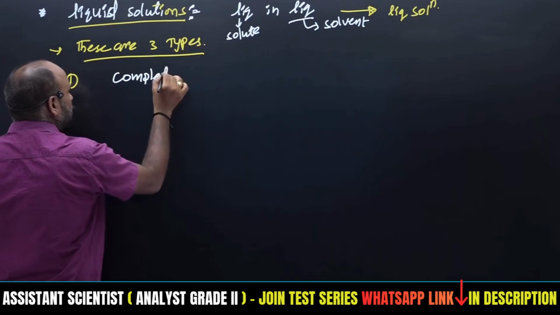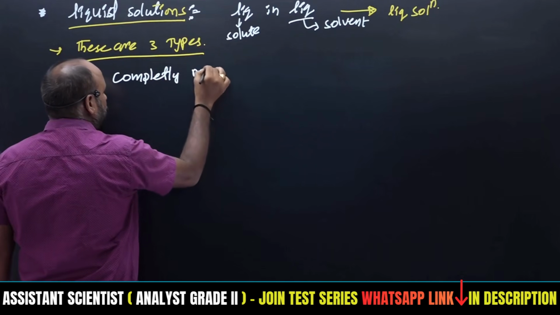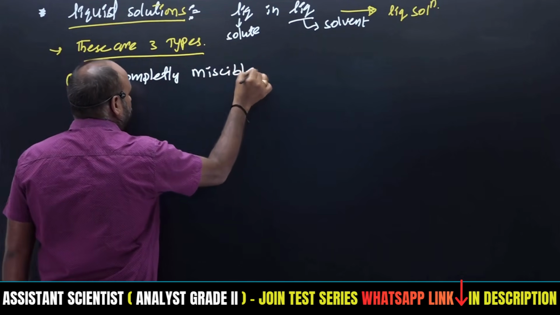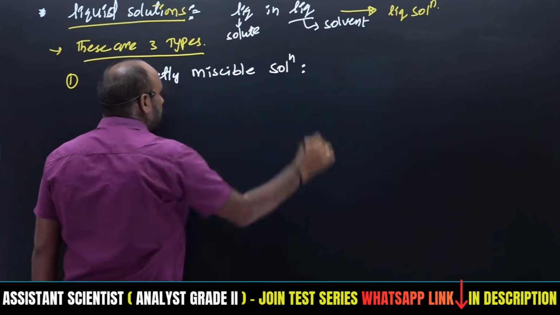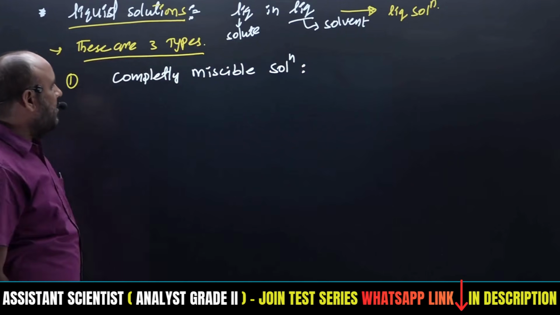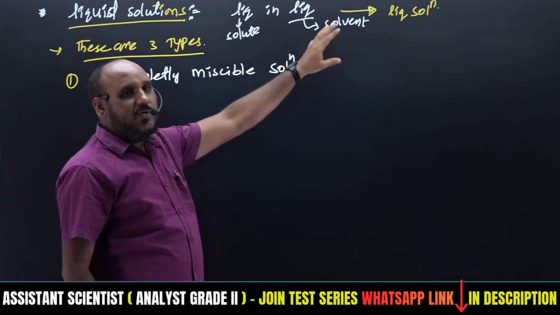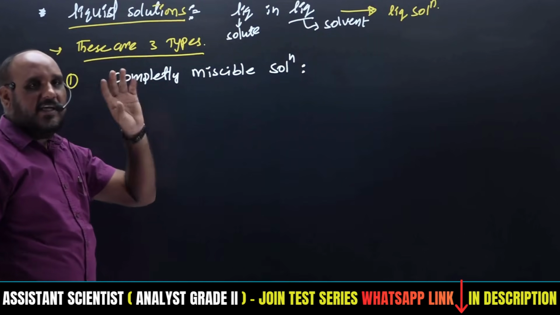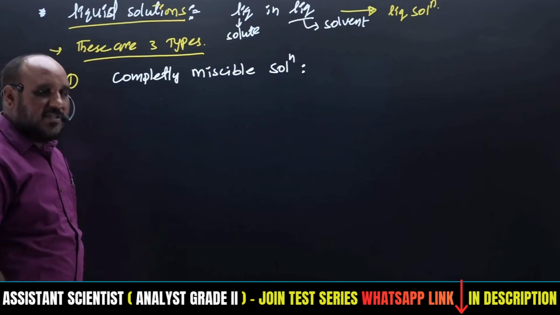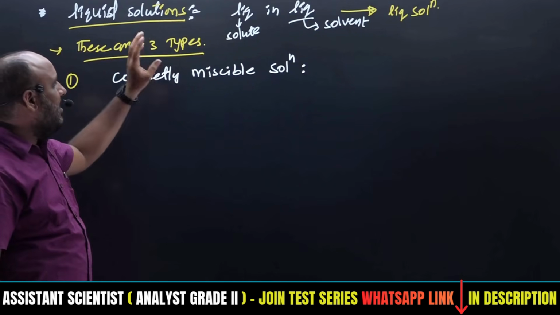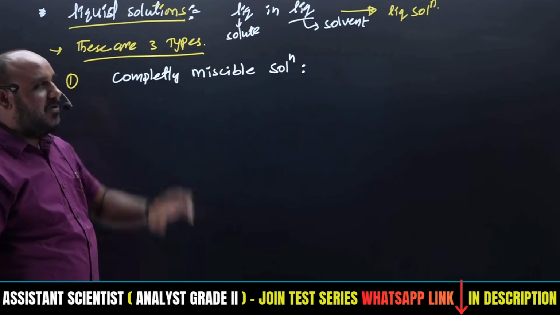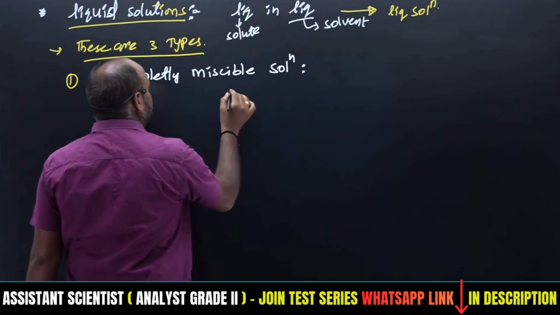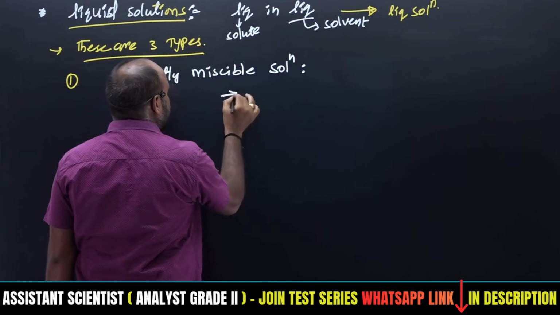Completely miscible solutions means both solvent and solute mixed together make a homogeneous mixture. The solute is completely dissolved in the solvent, making a solution. Such solutions are called completely miscible solutions.